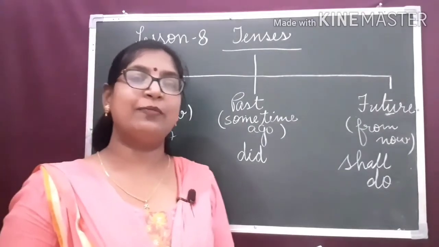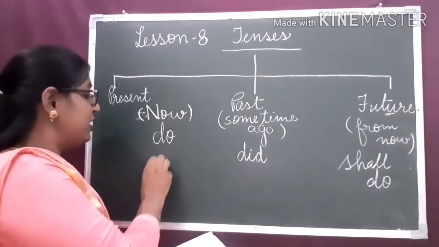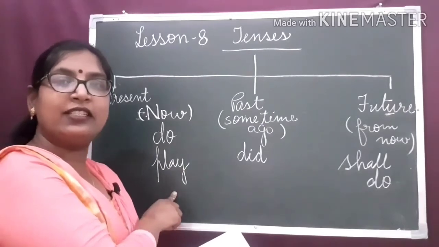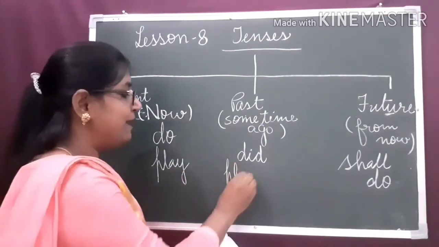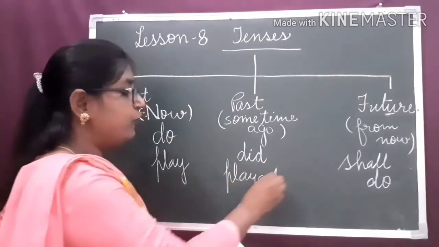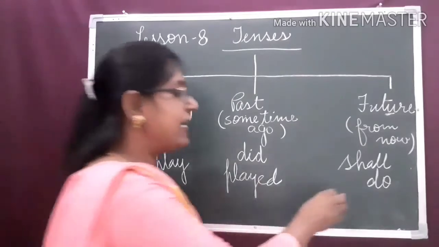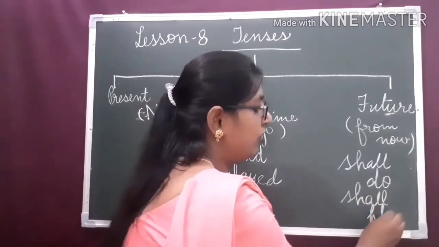So, for example, we will take one more verb. I play football. It indicates the present tense. I played football. It indicates the past action. I shall play football.